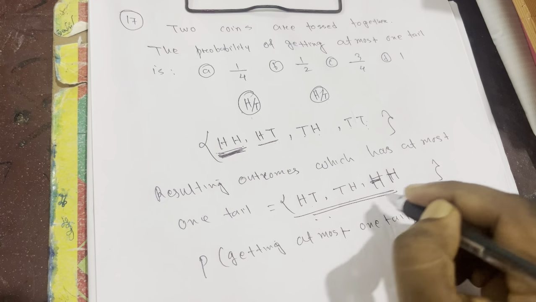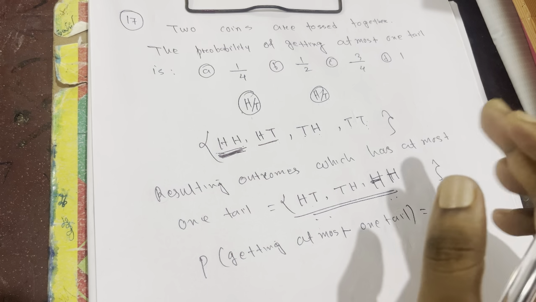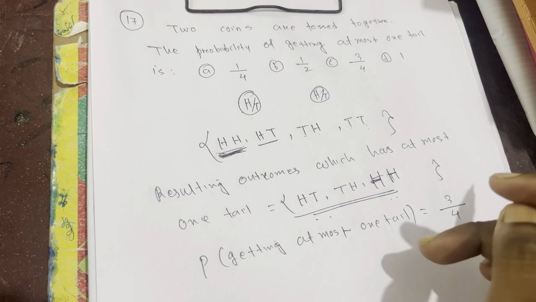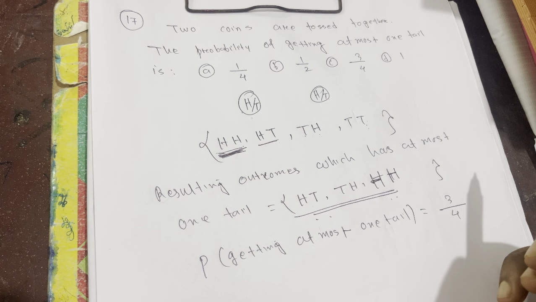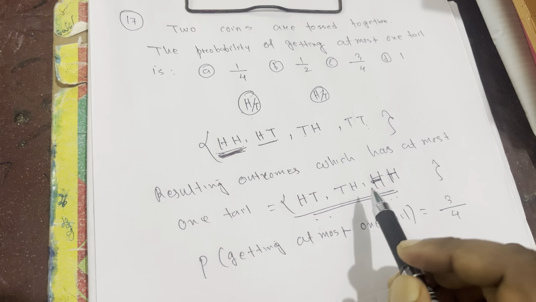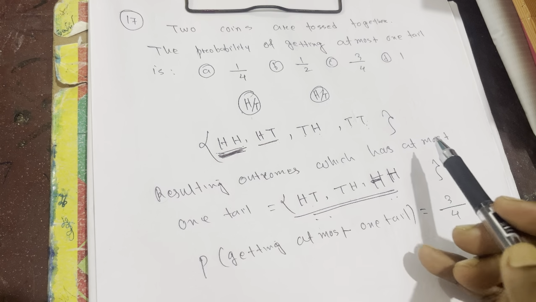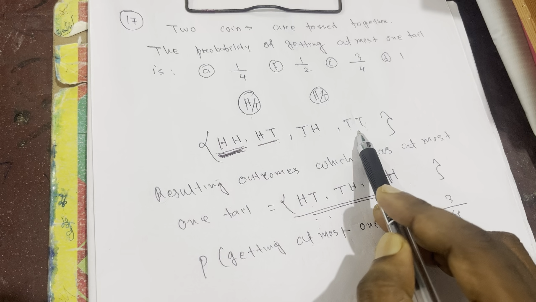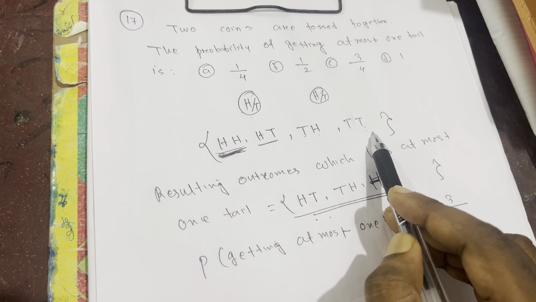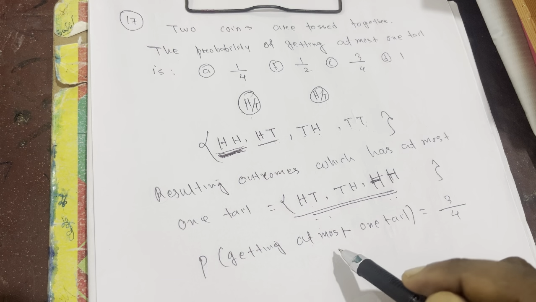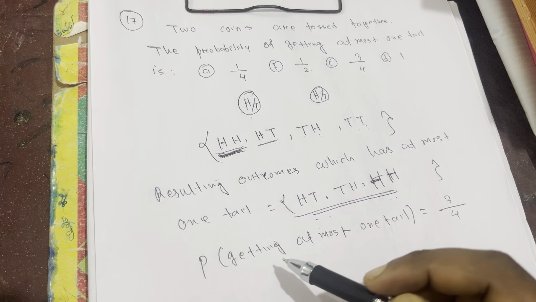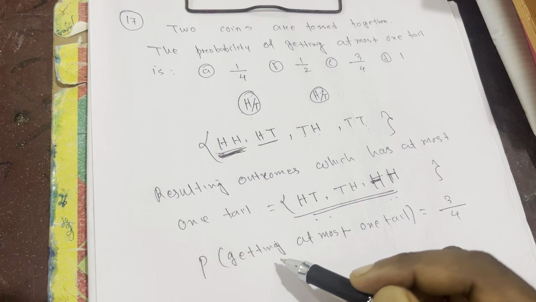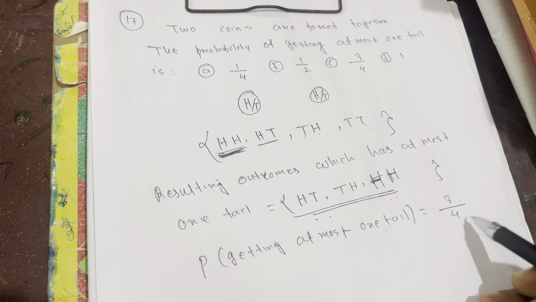So these are the chances, maximum one possibility of tail, है ना? Yes or no? We cannot take this here, we got two tails, I need maximum one tail, है ना? So the probability of outcomes which have at most one tail is equal to 3 out of 4.